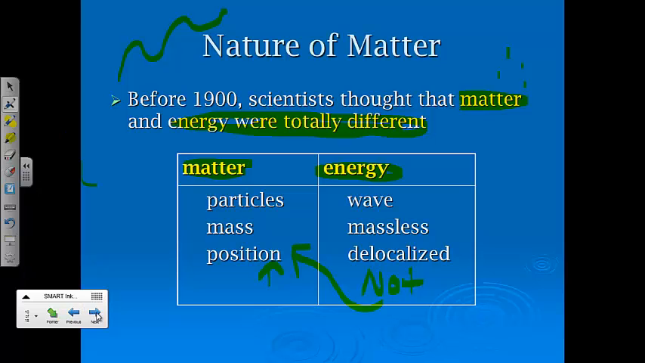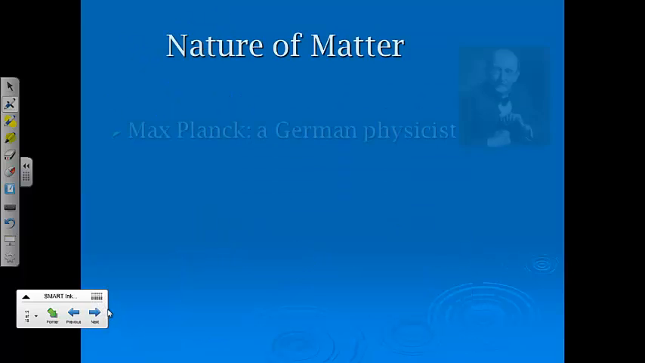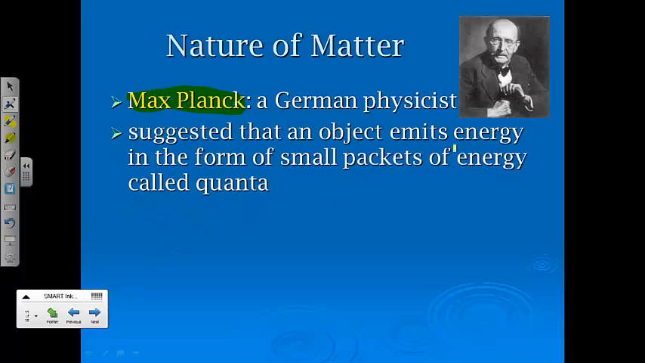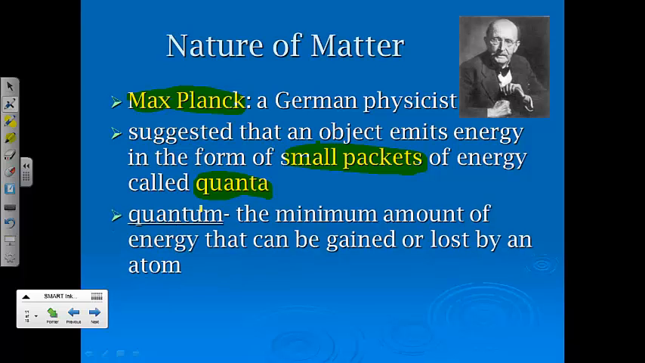Then along came a couple of experiments that changed that sense, and we all of a sudden had to update our theories. Now Max Planck, who, if we hopefully remember, at least has a big long number named after him, said that an object actually emits energy in the form of small packets of energy called quantum. This whole idea of a packet was pretty revolutionary because, as opposed to just a continuous amount, only a certain amount could be present. And so a quantum is the minimum amount of energy that can be gained or lost by an atom. That's what we define a quantum as.